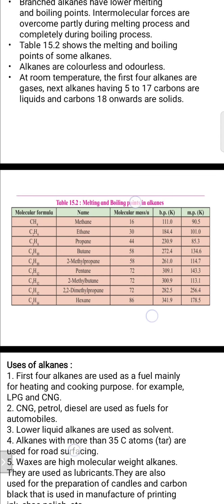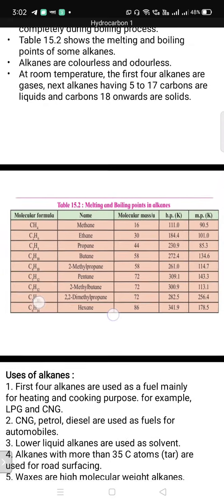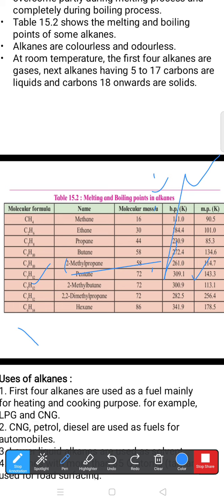That information we can get from this table of 15.2. In this table, one by one we'll discuss. The first alkane has the molecular formula CH4, which means methane. In that, the molecular mass of this methane is 16.